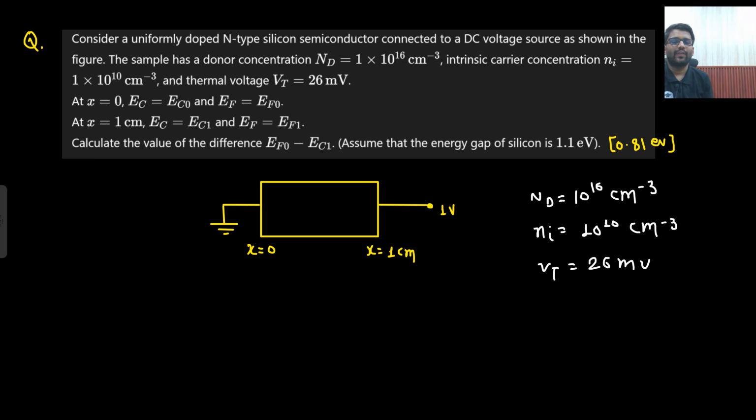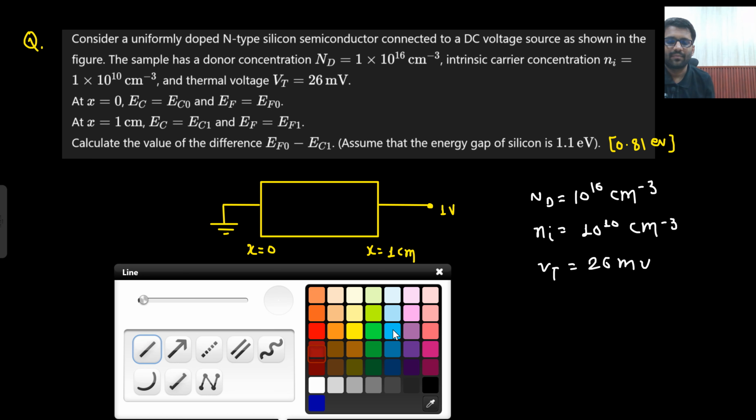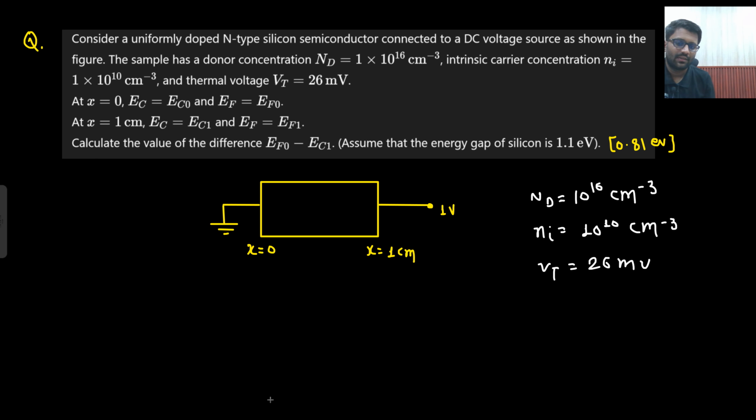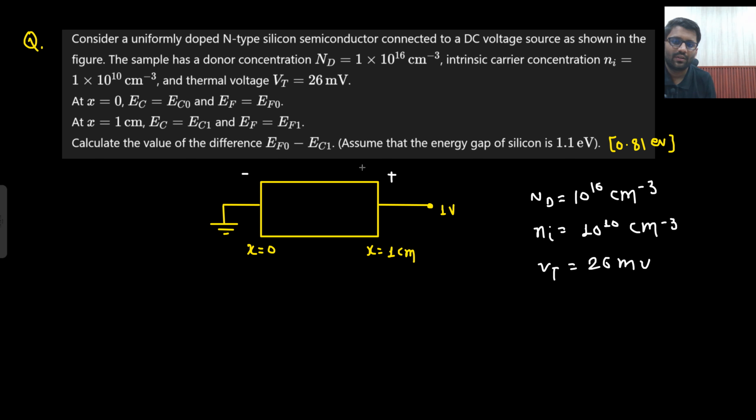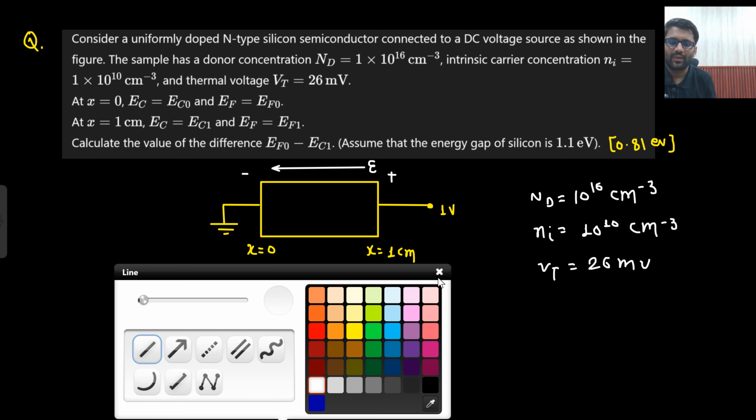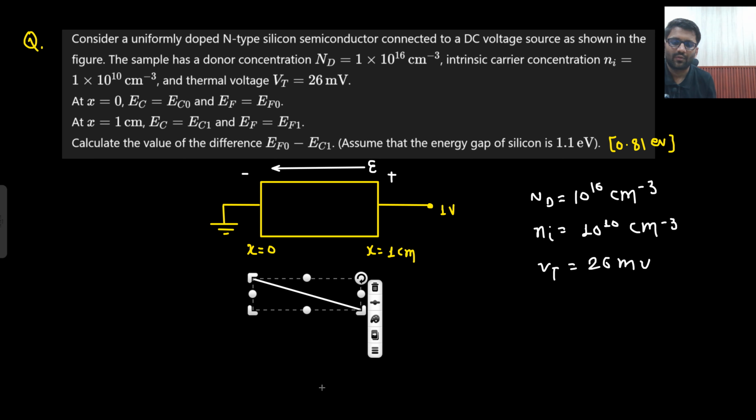Now you know what kind of diagram you will get. Can you draw the diagram? Yes sir. What is the direction of electric field? Sir, here there is positive potential, here there is zero potential, so I can say negative potential, and it is uniformly doped, so only this electric field will be there. This is your total electric field. So this kind of diagram you will get.